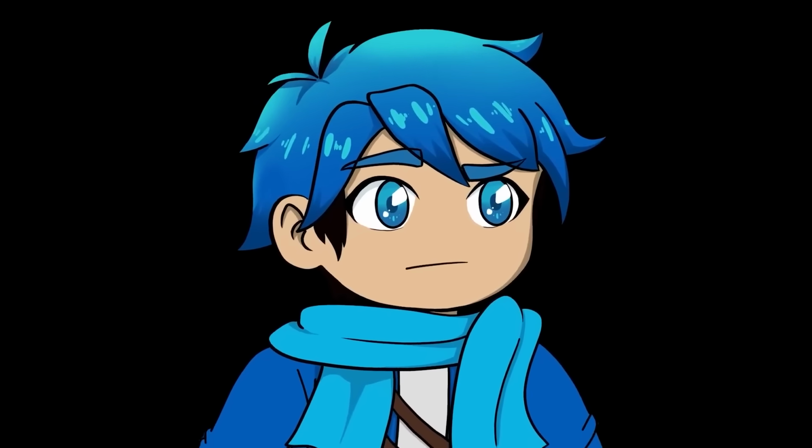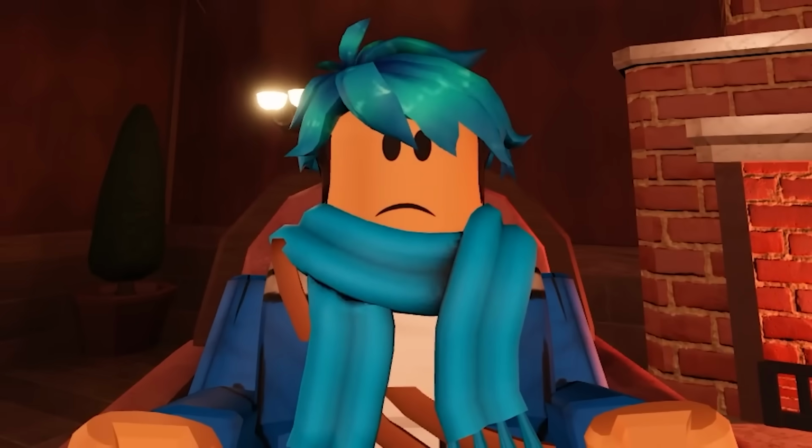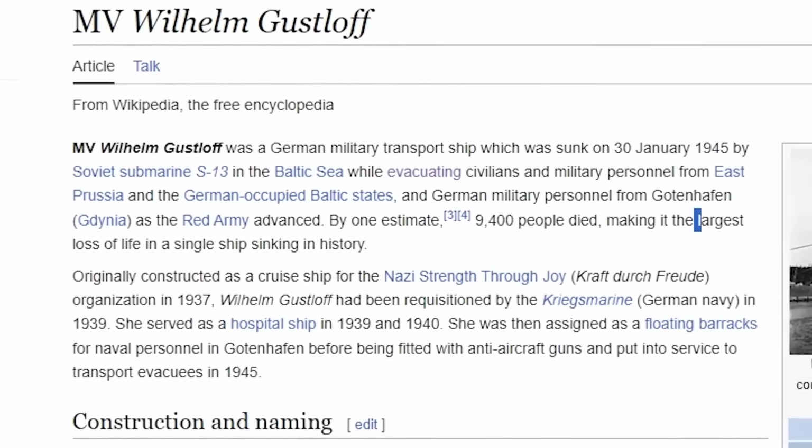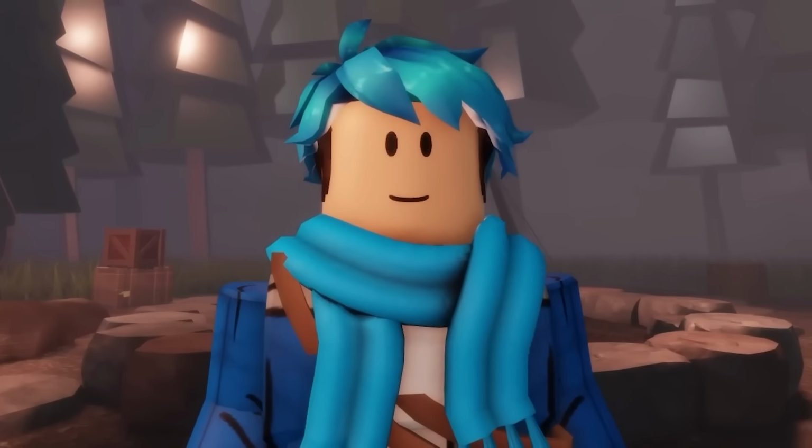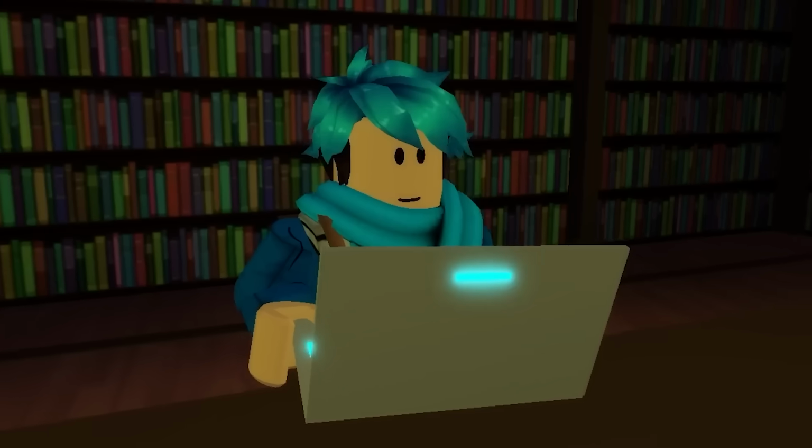Also, because of this incident, it shattered public confidence in the giant passenger-carrying rigid airship that marked the abrupt end of the airship era. Alright, but next we got an even bigger tragedy. It's one that's so big, it's considered the largest loss of life in a single ship sinking in history. So it's this one right here, the Wilhelm Gustloff. So let's see right here.